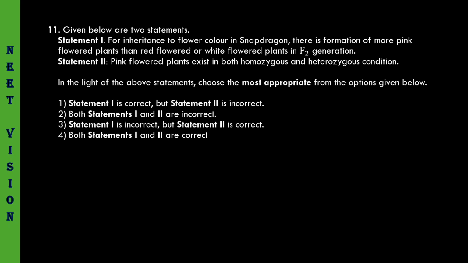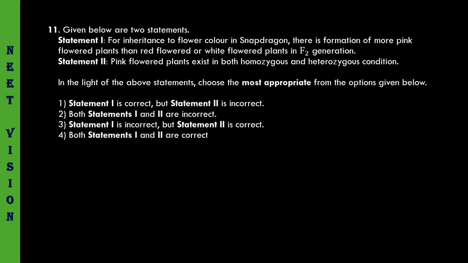Statement 1, statement 2. For inheritance of flower color in snapdragon, there is a formation of more pink flowered plants than red flowered or white flowered plants in F2 generation. Absolutely true. Because in this partial, incomplete or semi-dominance pattern of inheritance, the genotypic ratio and phenotypic ratio in F2 generation is 1:2:1.